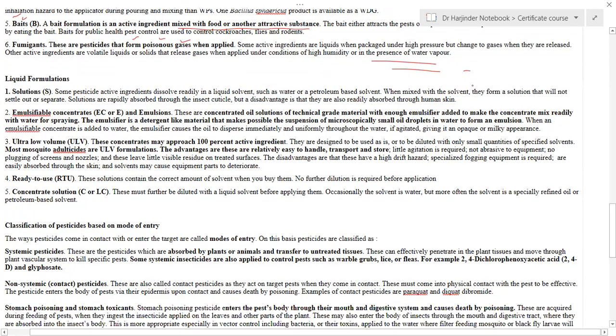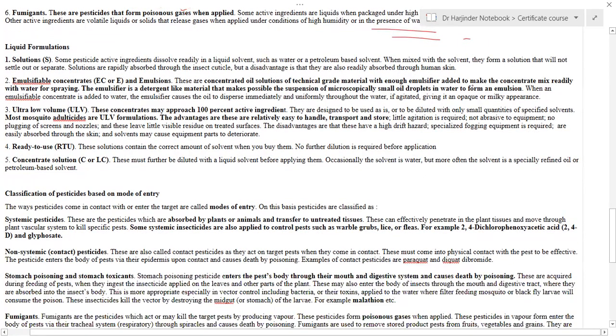Another category based upon the formulation is liquid formulation. In the case of liquid formulation, it may be used in the solution form, and it is usually mixed with some solvent, and mostly it is water. Second are emulsifiable concentrates or emulsions. Here, pesticides are usually concentrated oils, and they are mixed with water to form small oil droplets in the water, which is a kind of emulsion.